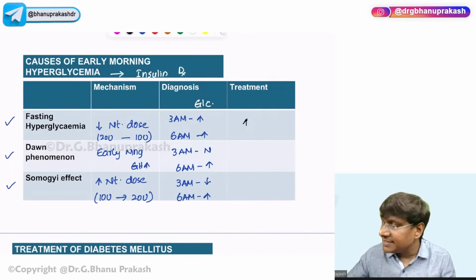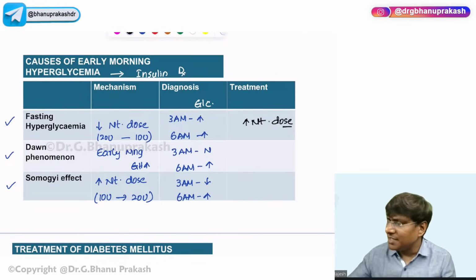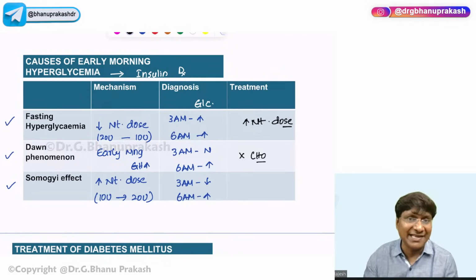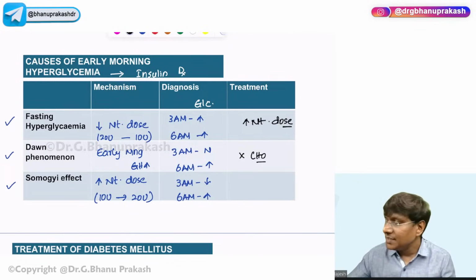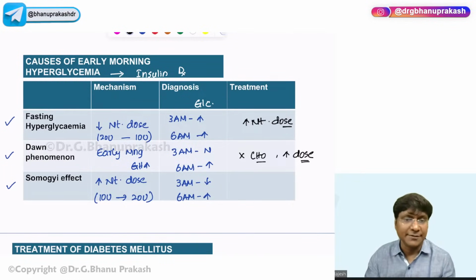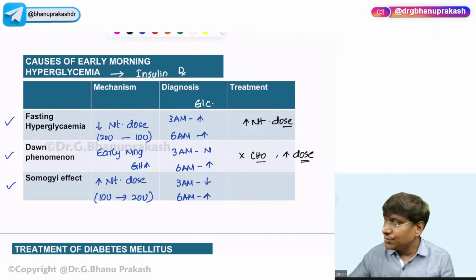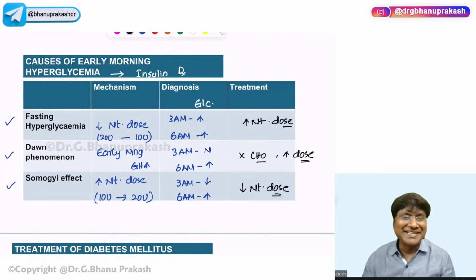You increase the night dose of the insulin. Dawn phenomenon: you ask the individual not to have any carbohydrate snack in the night, and at the same time, you also need to increase the night dose of the insulin. And Somogyi effect: you decrease the night dose of the insulin. Okay. So this is about your Dawn phenomenon, Somogyi effect, and as well as the fasting hyperglycemia.